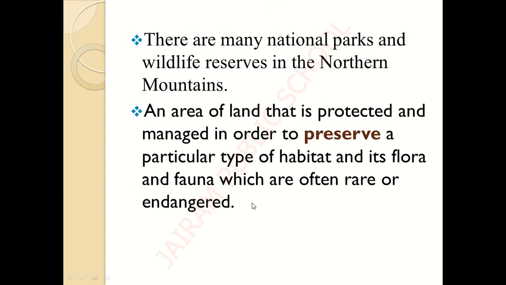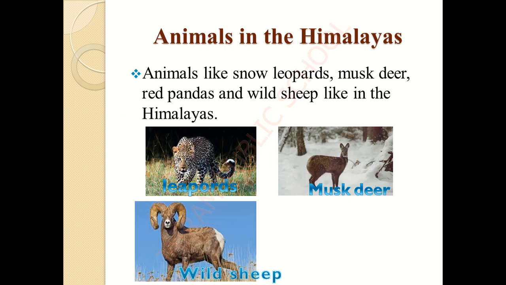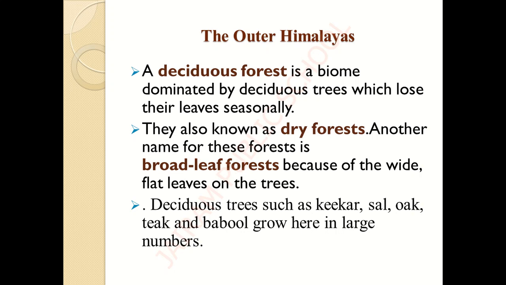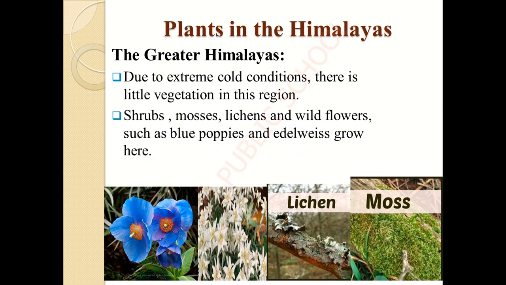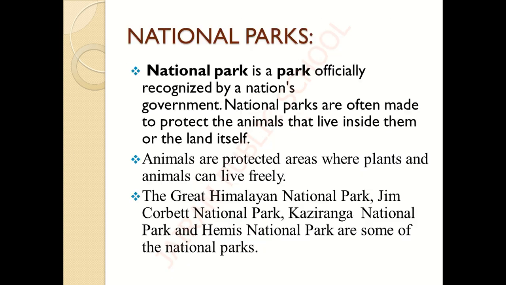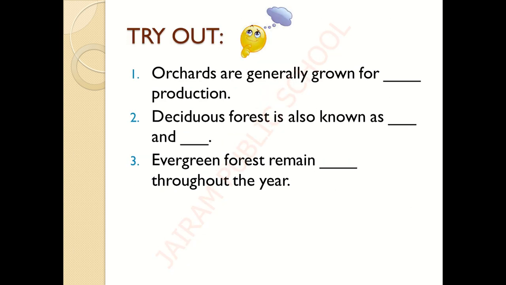So children, so far we have seen about the national parks, forests and animals, evergreen, deciduous, orchids, and the Himalayan plants, isn't it? So now we are going to try out the questions. You can note down the answers as usual by writing 1, 2, 3. The first question is, orchids are generally grown for dash production.